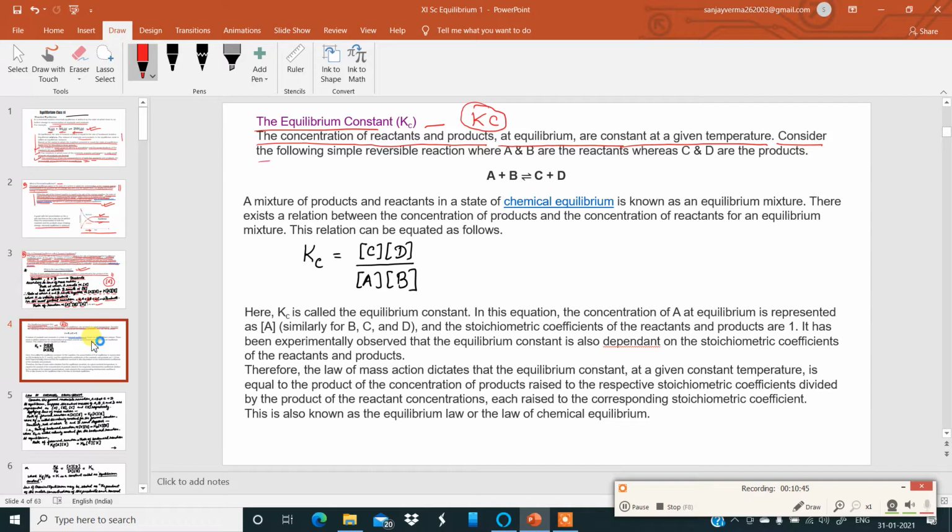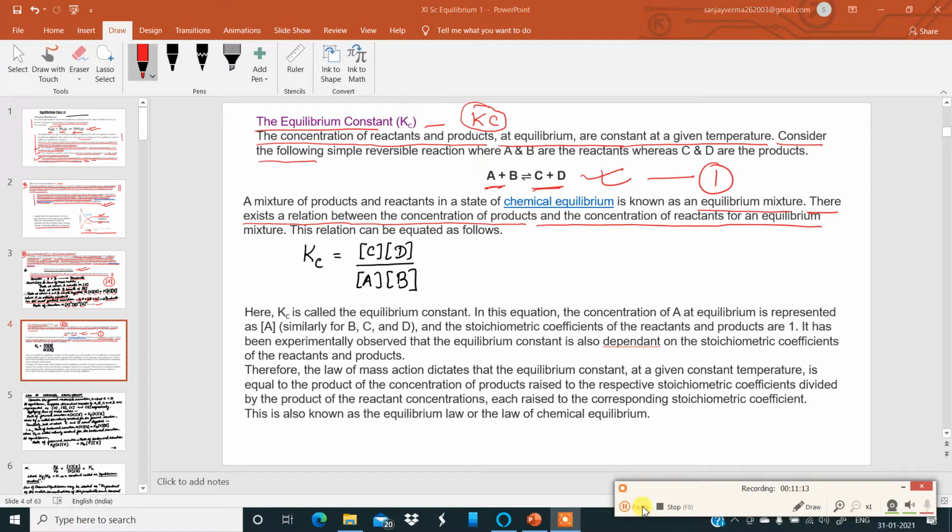Consider the following reversible reaction where A and B are the reactants and C and D are the products. Have a look at this very carefully, equation 1. A mixture of products and reactants in a state of chemical equilibrium, dynamic in nature, is known as an equilibrium mixture. There exists a relationship between the concentration of products and the concentration of reactants at equilibrium.